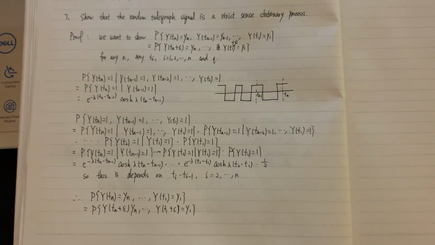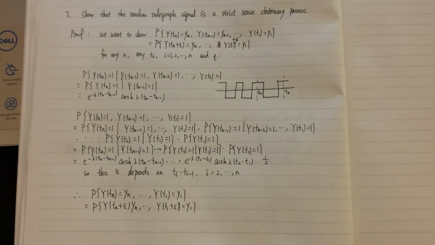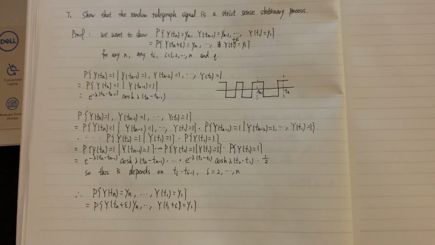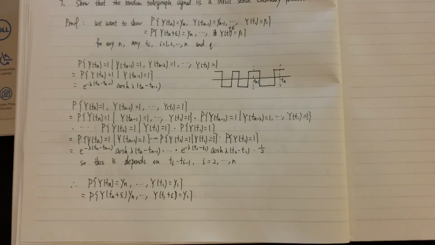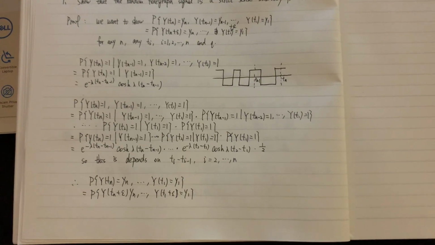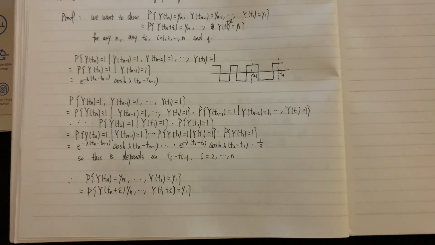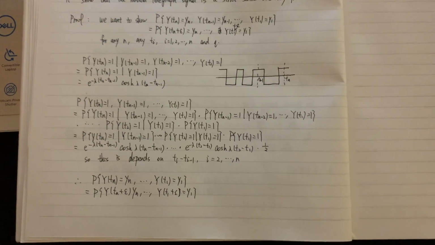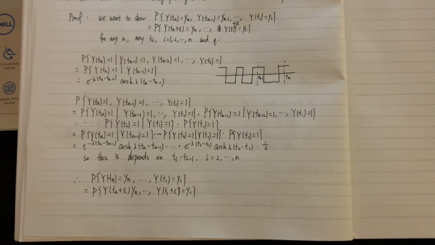the probability of Y(Tn + epsilon) = Yn, ..., Y(T1 + epsilon) = Y1. This equation holds for any n and any ti, i = 1, 2 to n, and epsilon. In order to prove this, we will use an example such that the